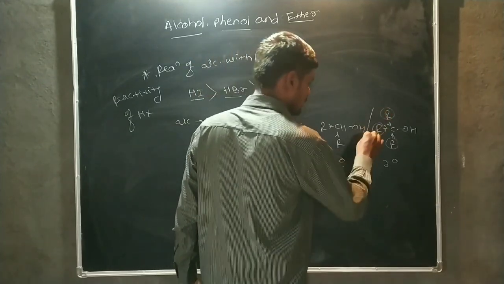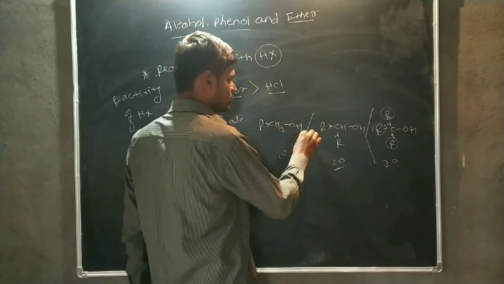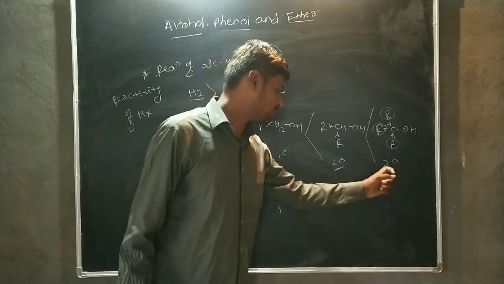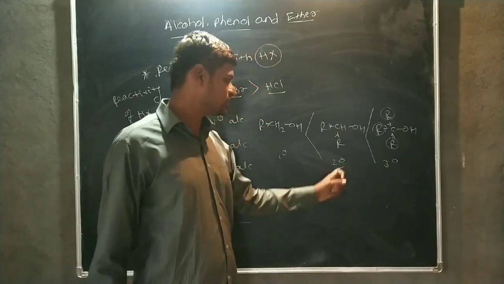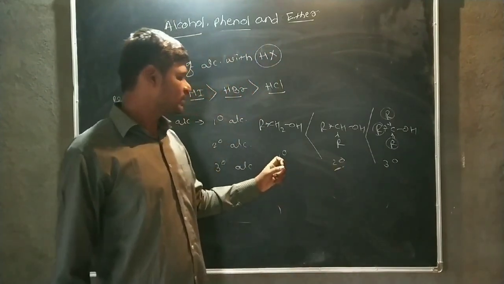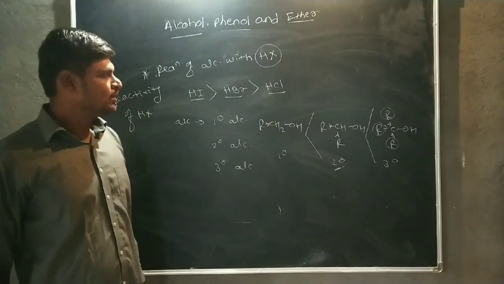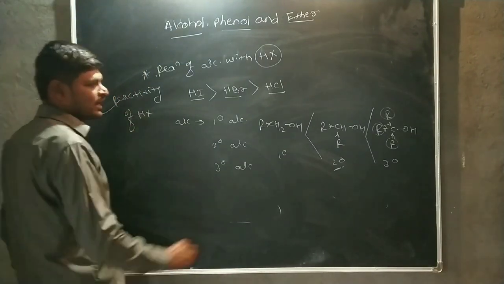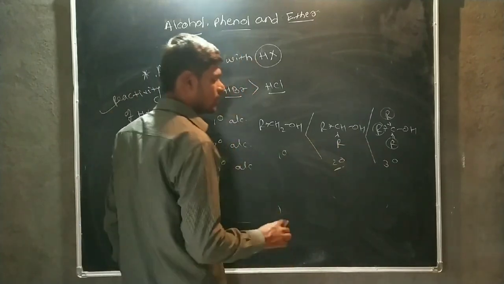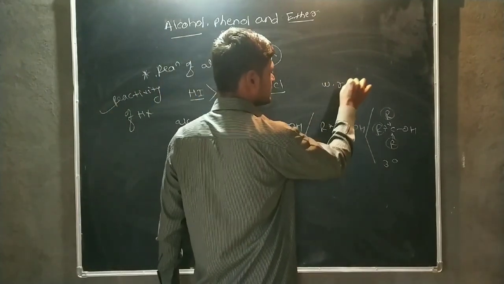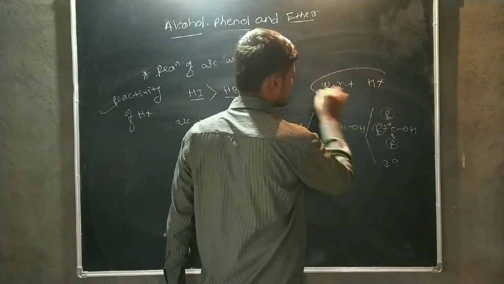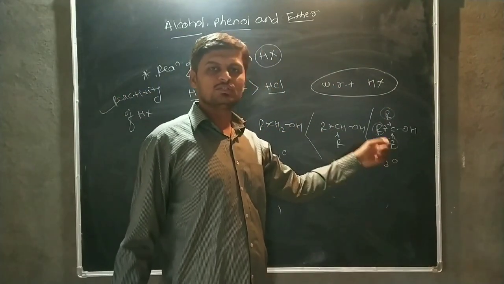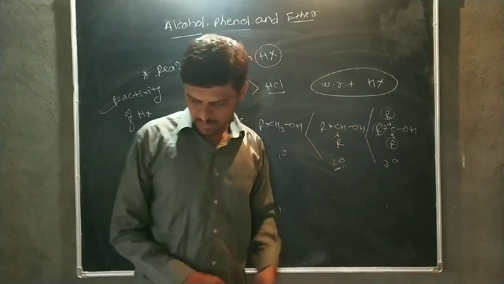Therefore, tertiary alcohol is more reactive than secondary, than primary alcohol. That means the reactivity of tertiary alcohol is greater than secondary, than primary. Okay, these are the two important points. That means the reactivity of HX and the reactivity of alcohol with respect to HX. The tertiary alcohol is more reactive than secondary than primary alcohol.